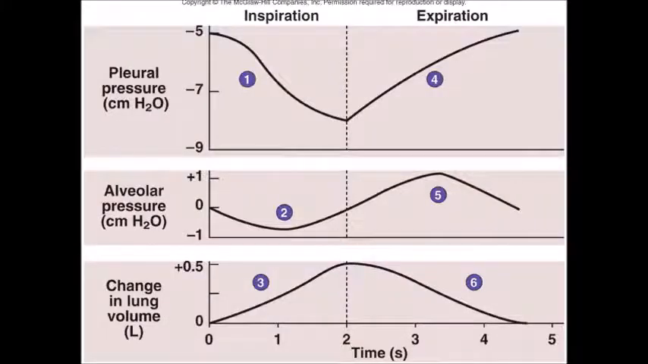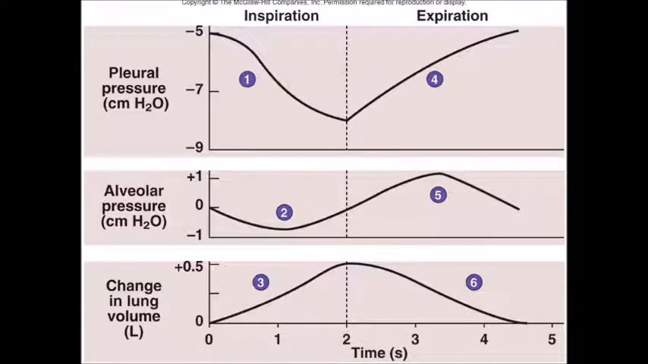Now carefully concentrate on the graphs. See the first one, which is showing pleural pressure. During the start of inspiration, it is minus 5 centimeters of water, and then as inspiration goes on, it will become minus 7.5 centimeters of water. It will become more negative, and during expiration reverse changes happen, and again the pleural pressure will become minus 5 centimeters of water. Now see the middle graph showing alveolar pressure.